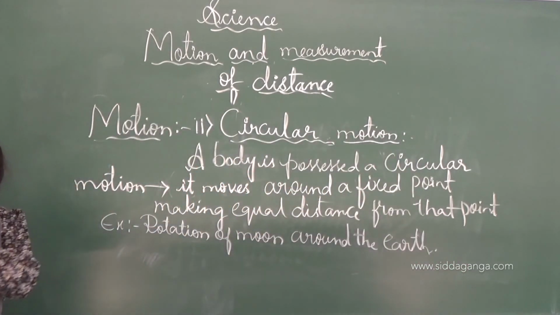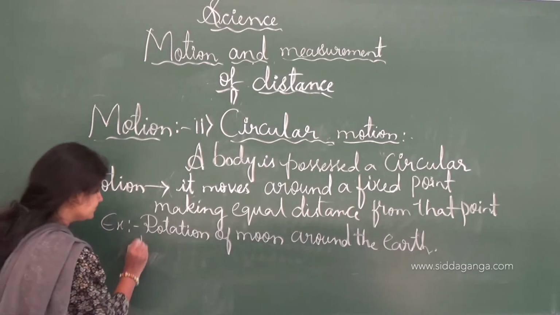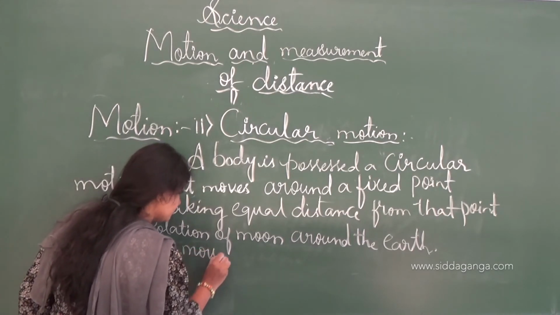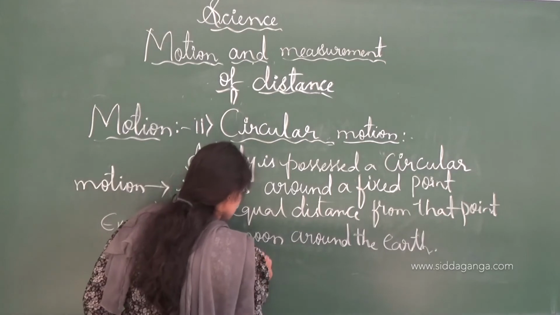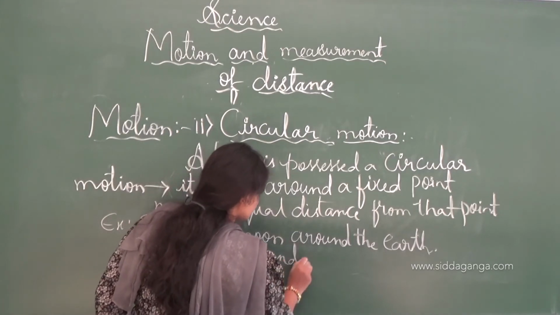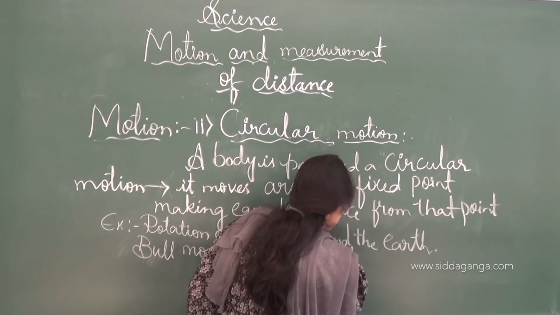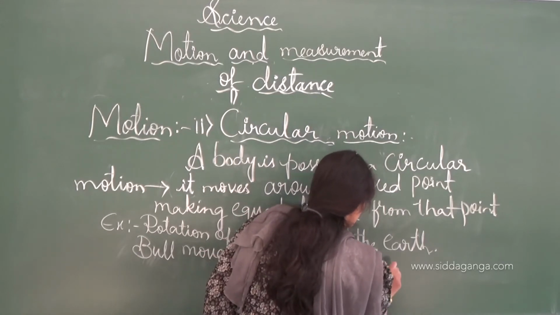And next one is the bull moving around a fixed pole.